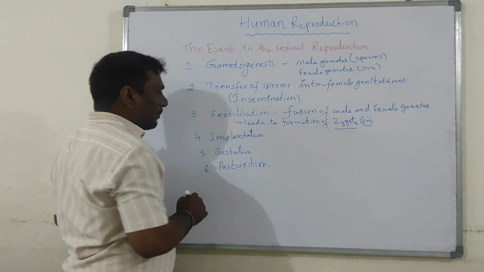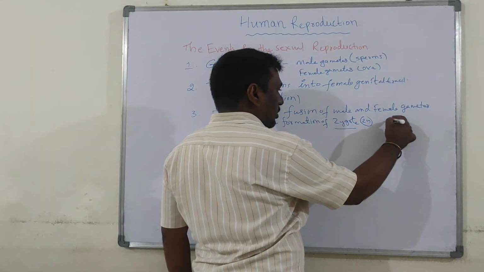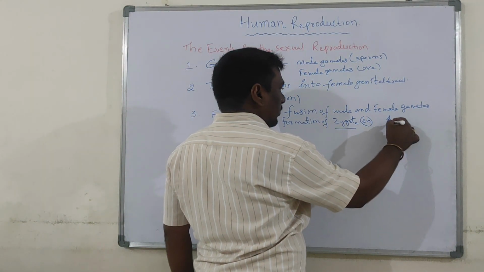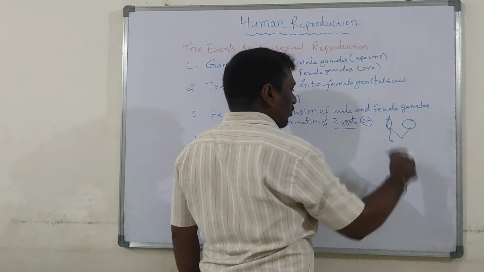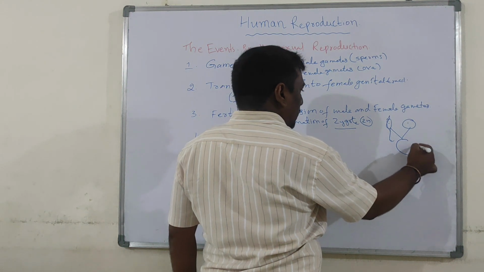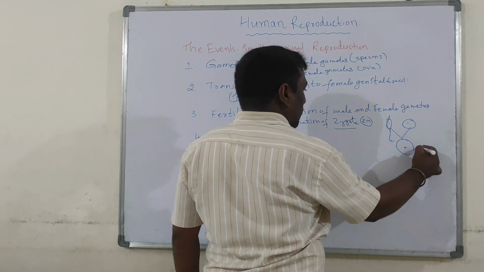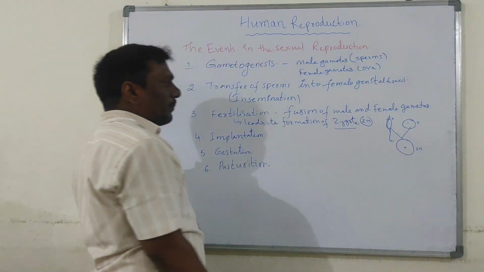Implantation means this zygote, this is the male gamete, sperm, this is the female gamete, ovum. Fusion of male and female gametes is called fertilization, leading to formation of the diploid zygote.